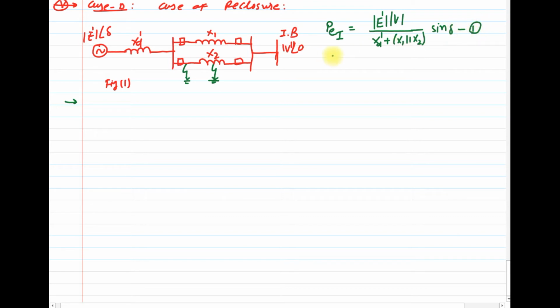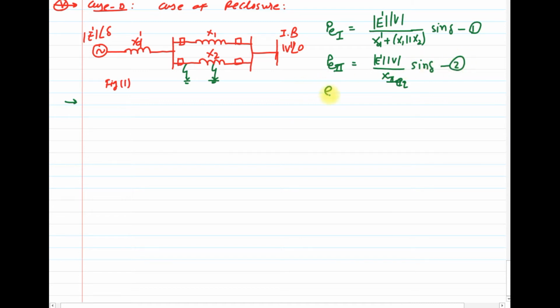Equation number 1. During fault, if the fault is in the middle of the transmission line, then PE2 will be E dash V divided by X2 equivalent, into sine delta. Just recall the previous theory.